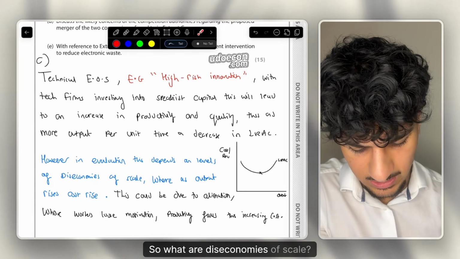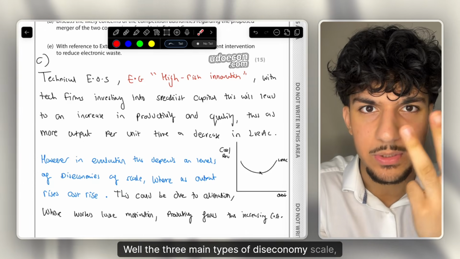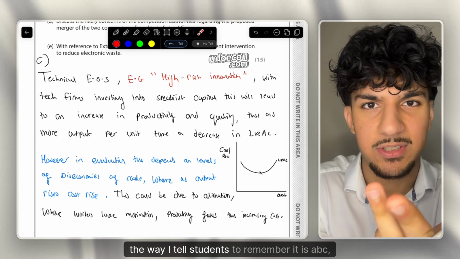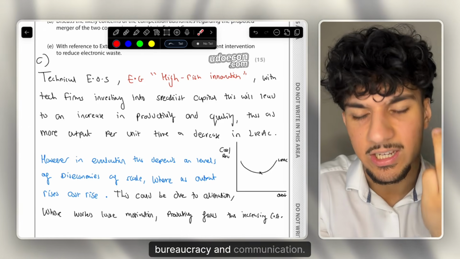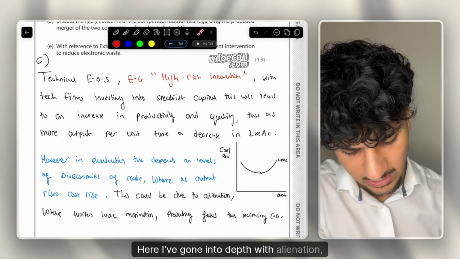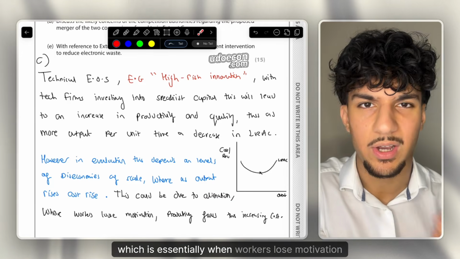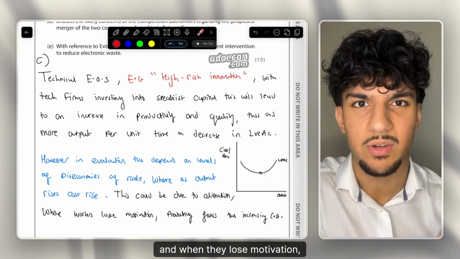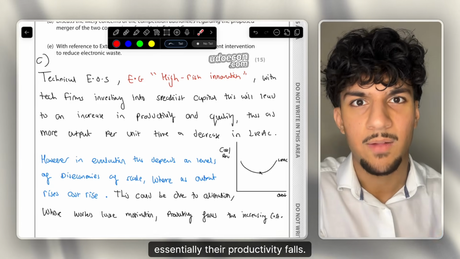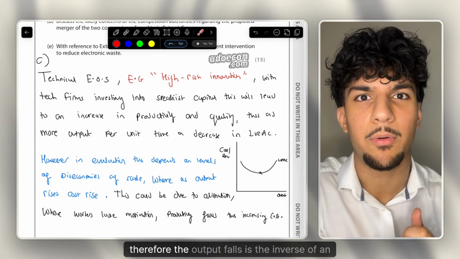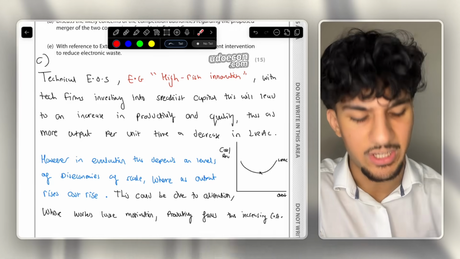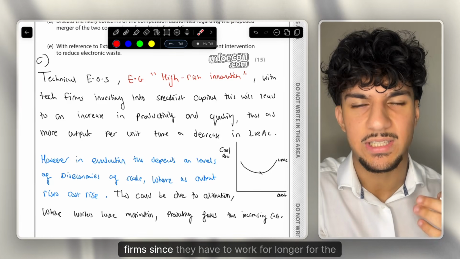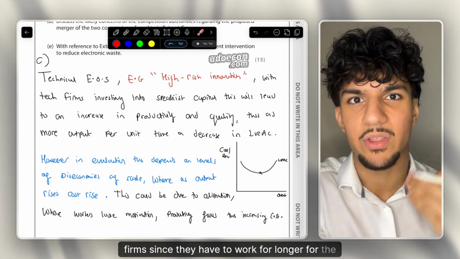So what are diseconomies of scale? Well, the three main types of diseconomies of scale, the way I tell students to remember it is A, B, C: alienation, bureaucracy, and communication. Here I've gone into depth with the alienation, which is essentially when workers lose motivation, and when they lose motivation, essentially their productivity falls. The output per unit time falls, which is the inverse of an increase in productivity, which leads to higher costs for firms since they have to work for longer for the same output.